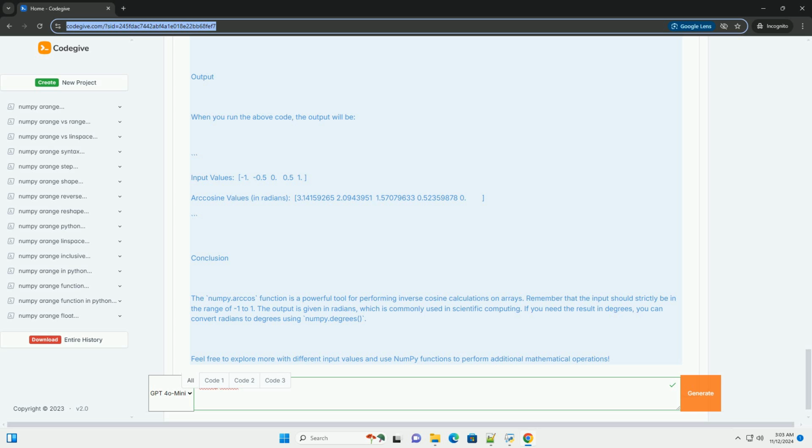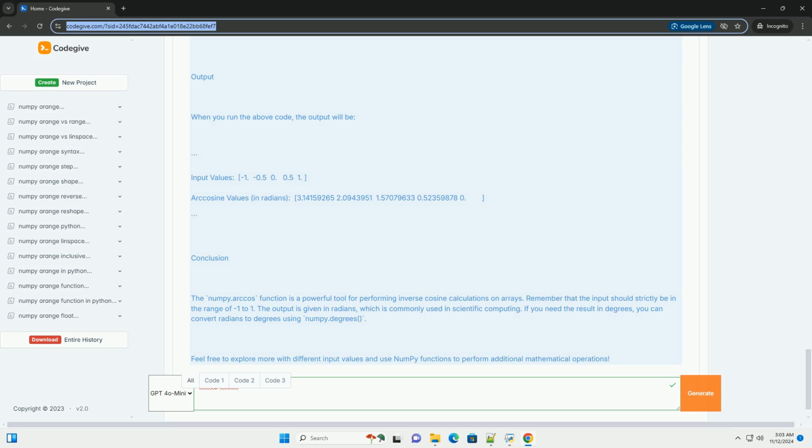Step 2, define input values. We'll create an array of values for which we want to compute the inverse cosine. Remember, the values must be between -1 and 1. Step 3, compute the inverse cosine. Now, we can use the numpy.arccos function to compute the inverse cosine for our array of input values.